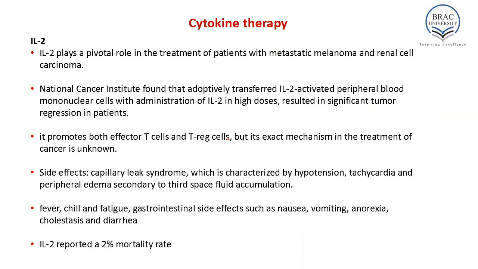Interleukin 2 plays a pivotal role in the treatment of patients with metastatic melanoma and renal cell carcinoma. The National Cancer Institute found that adoptively transferred interleukin 2 activated peripheral blood mononuclear cells, with administration of interleukin 2 in high doses, resulted in significant tumor regression in patients. It promotes both effector T cells and T regulatory cells, but its exact mechanism in the treatment of cancer is still unknown.